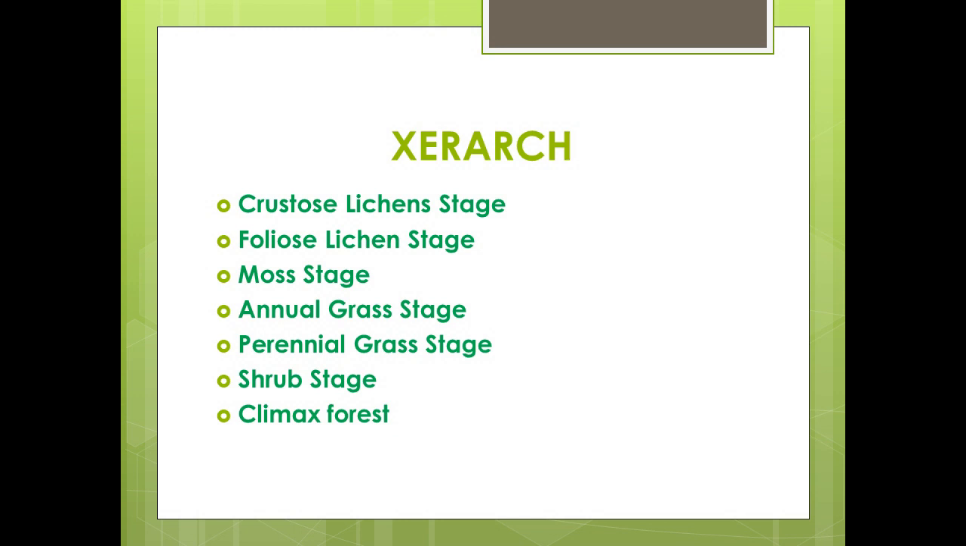Foliose lichen stage. The crevices built up by crustose lichens invite foliose lichens. These generate more organic matter. Due to their larger size, they outcompete the crustose lichens. Examples: Parmelia, Dermatocarpon, Umbilicaria, etc.